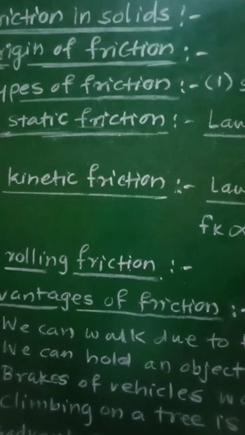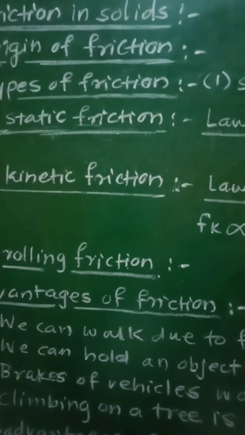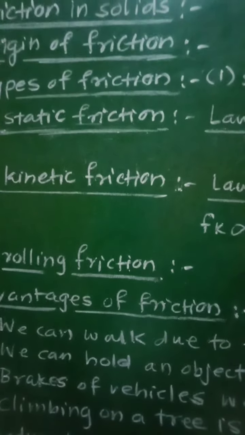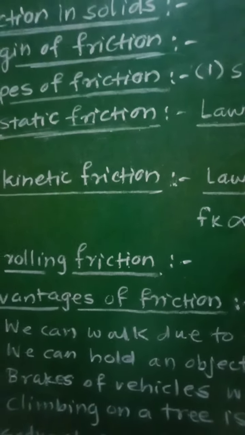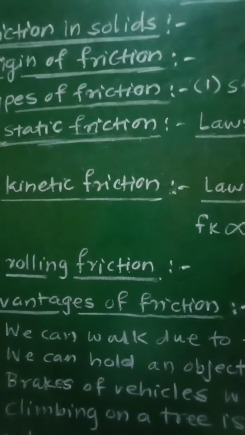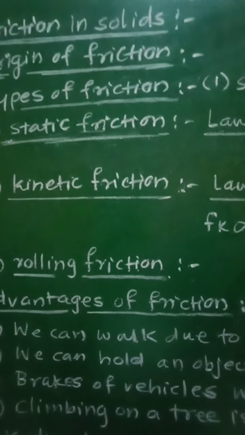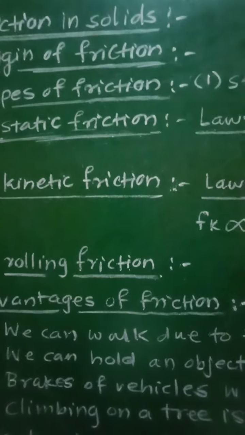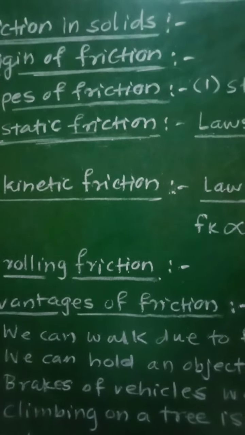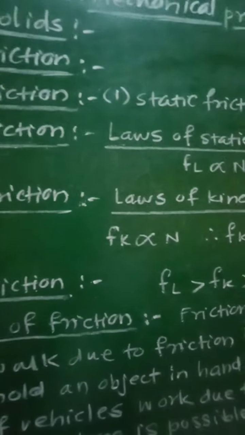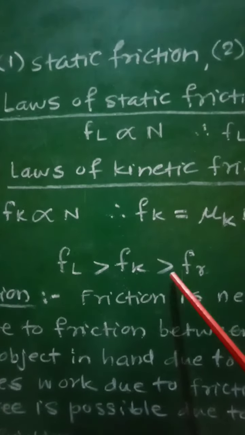For the same pair of substances, the force of static friction is greater than the force of kinetic friction, while the force of kinetic friction is greater than the force of rolling friction. Therefore we can say that FL is greater than FK and FK is greater than FR.